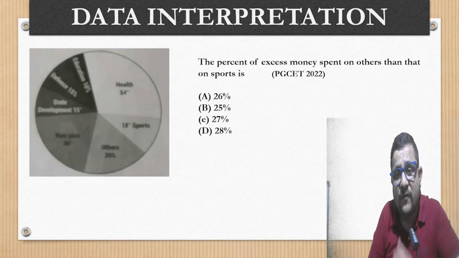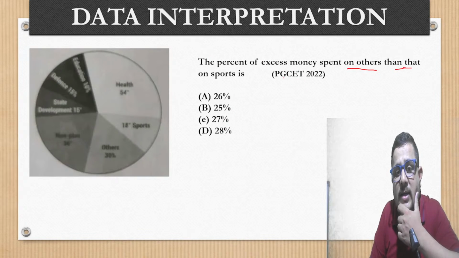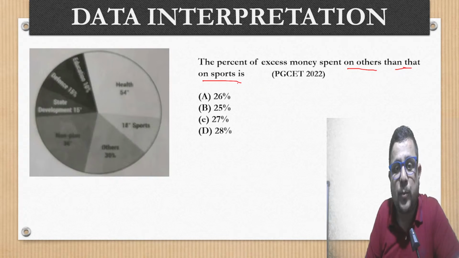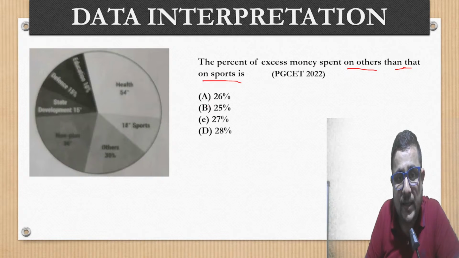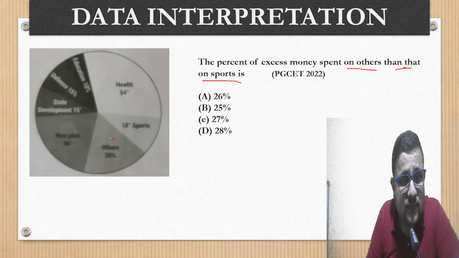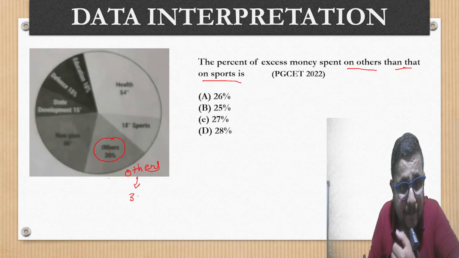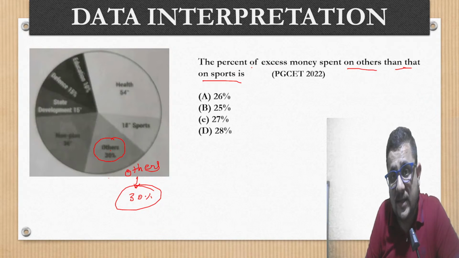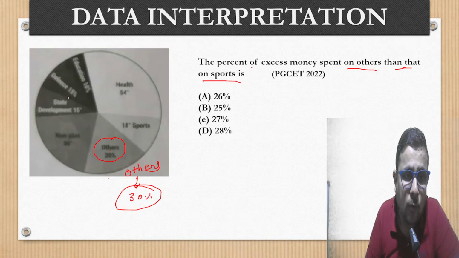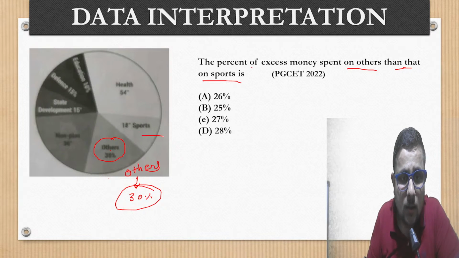The percentage of excess money spent on others than that on the sports is. So percentage of excess money spent on others. Others is where it is given. Others is 30%. This section which I indicate, it is 30% actually. So it is given in percentage, fine. Percentage of excess money spent on others than that on the sports. Sports, how much spent? So 18 degree.